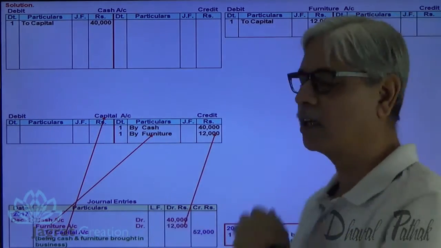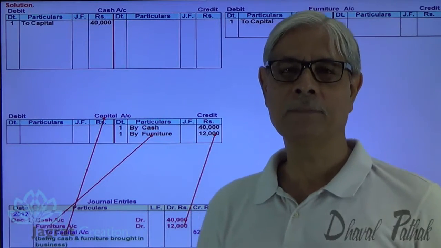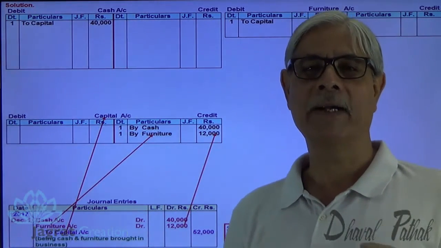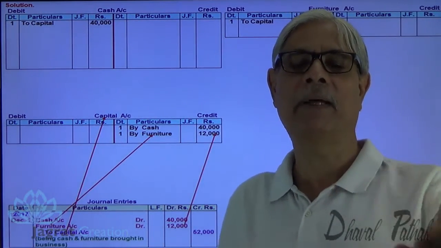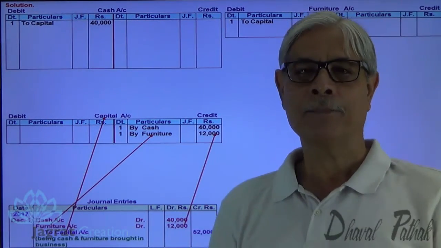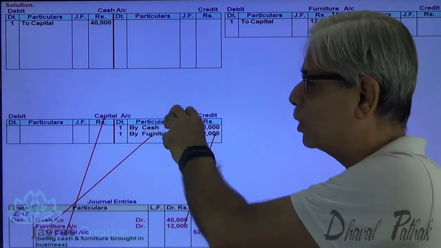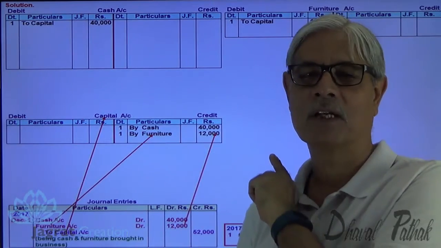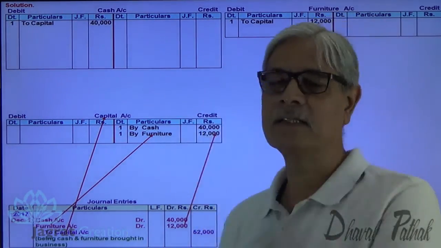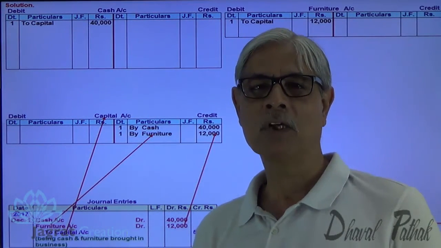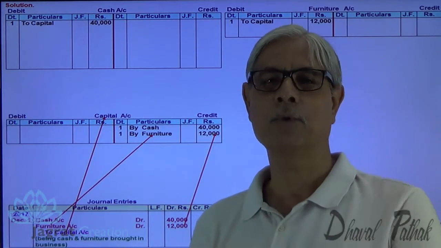So this is a journal entry, which is just an instruction on how the amount is to be recorded in the ledger accounts. So journal entry is a basis for preparing ledger. The journal entry is based upon the vouchers. But here the ledger posting is being done on the basis of journal entry. So journal entry is considered the primary book while ledger is considered the secondary book, because after recording the entry from the voucher, ledger posting is made.